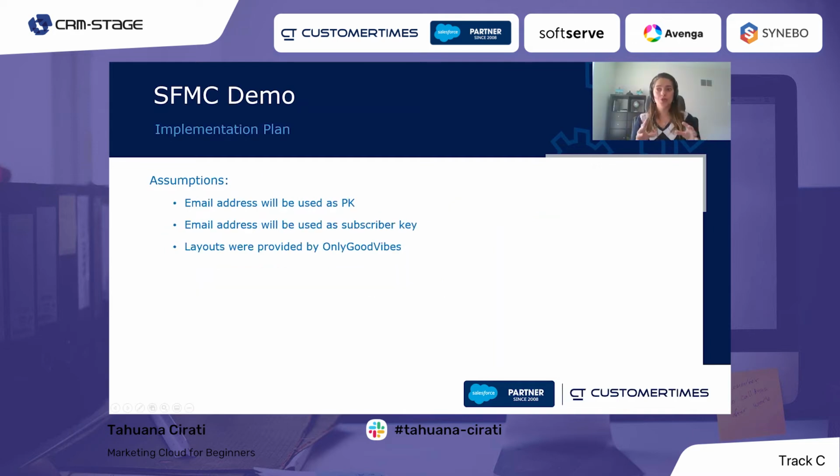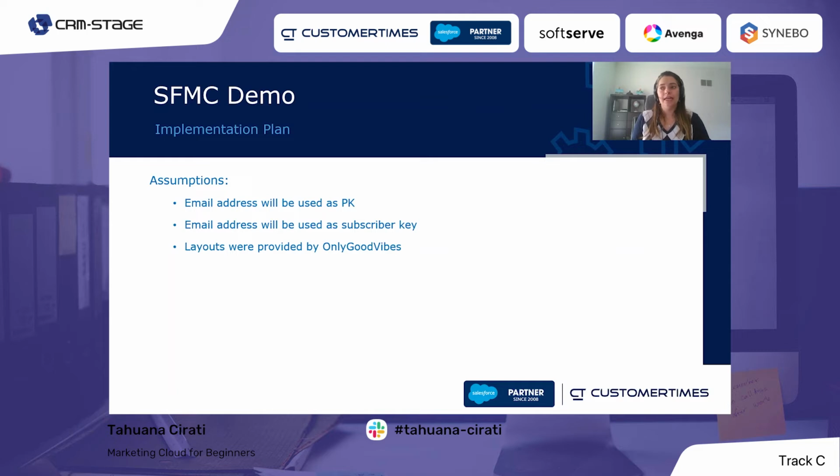As an assumption for this, let's assume that email address will be used as the primary key. That means if the same person submits the form more than once, this record will be updated in the data extension and not create a new record. And in the way I will structure the journey, the email will be sent on the first submission, not every time. So the person will receive only one email. We also assume that email address will be used as the subscriber key.